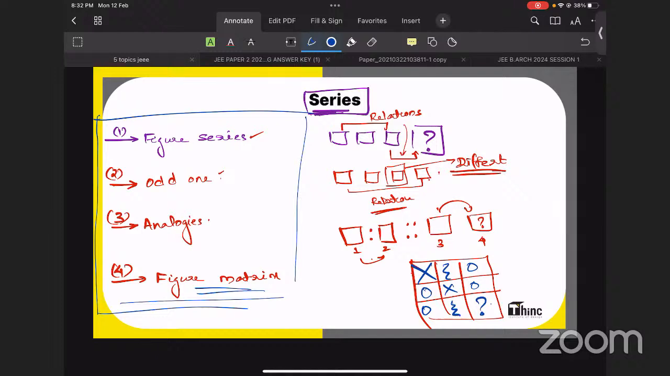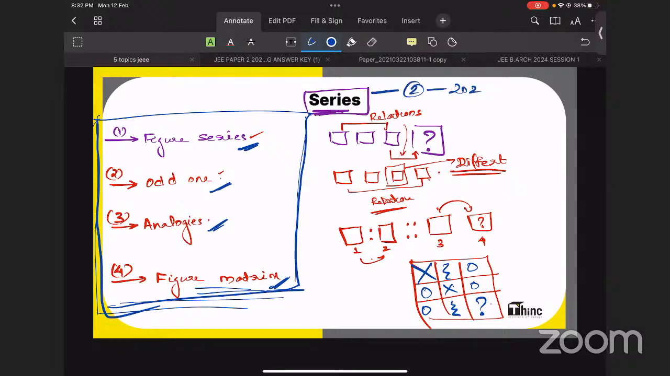Okay. So over here, figure series, odd one, analogies, and figure matrix are inside this topic of series. Series is a simple name. And there were, I think, 2 questions in 2024, from figure series and odd one: 1 question from figure series and 1 question from odd one. And I'm assuming there will be a question in figure matrix in the next session.